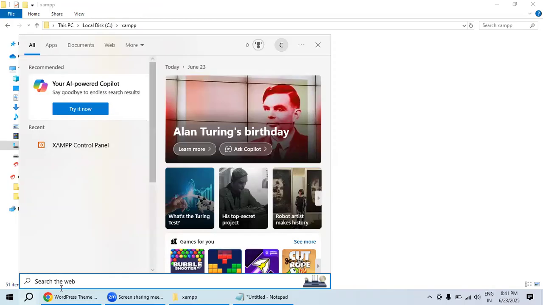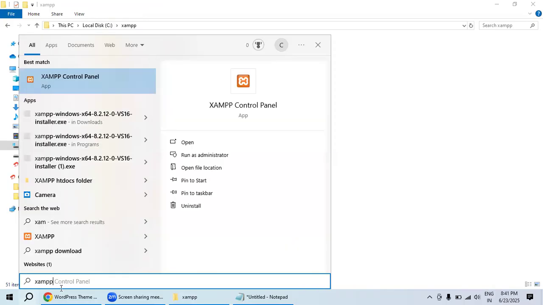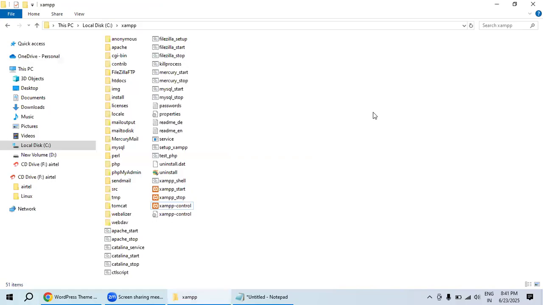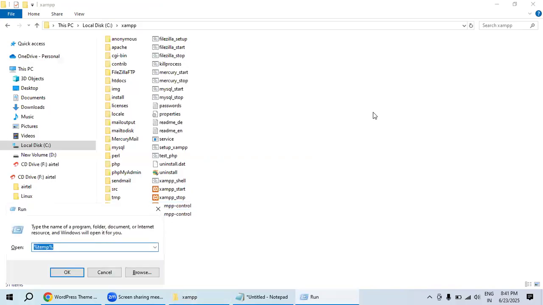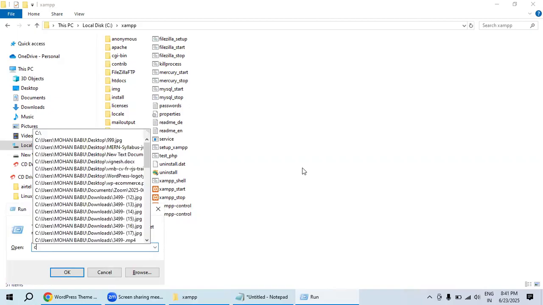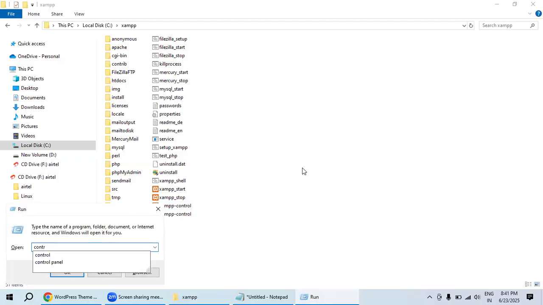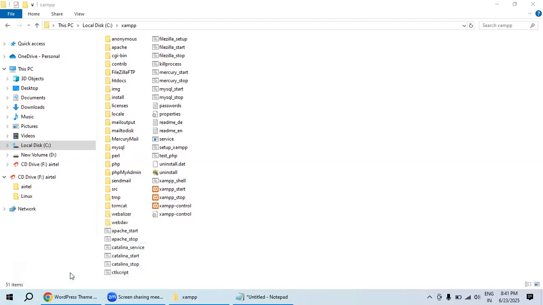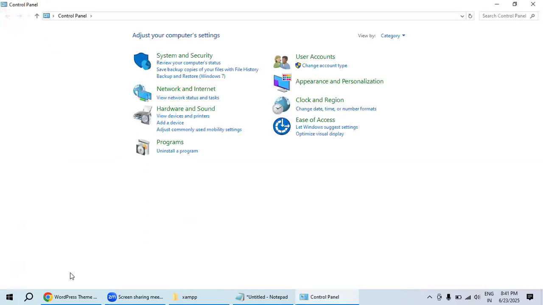Okay, here you can see, type XAMPP and it will show the control panel. Remember, XAMPP has a control panel. Did you understand? Press Windows key plus R. We will see a search bar on our PC. Type control panel, C-O-N-T-R-O-L, and hit OK.